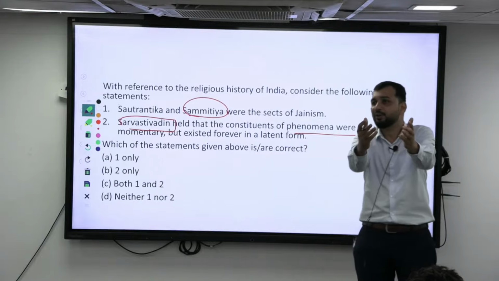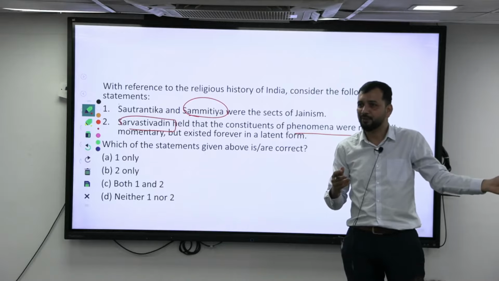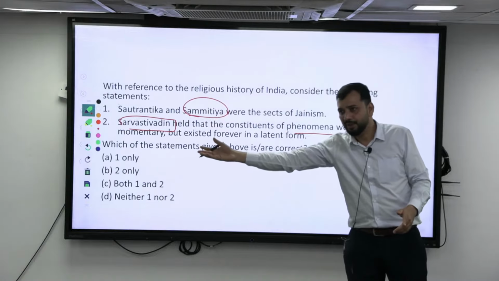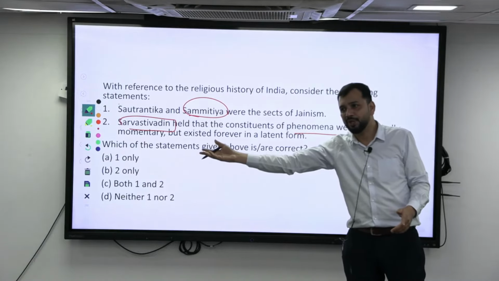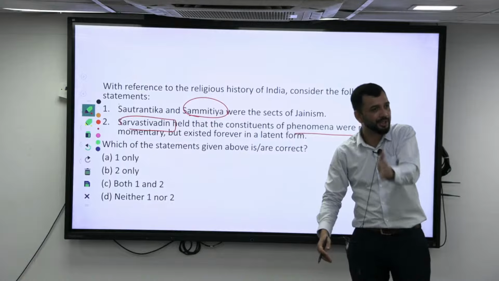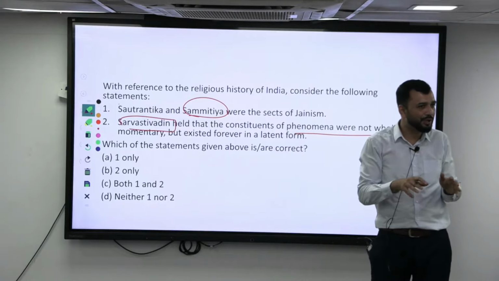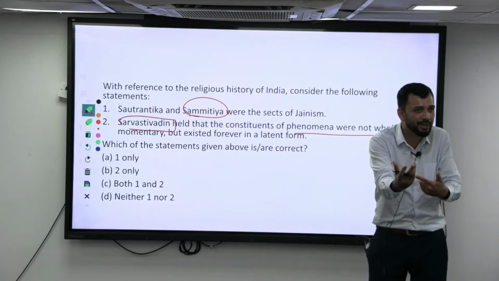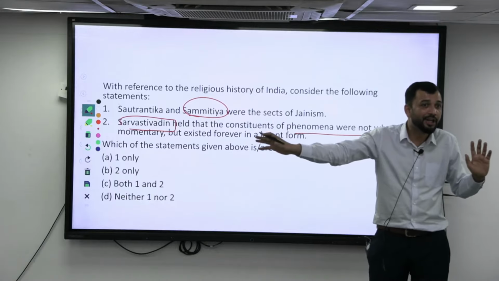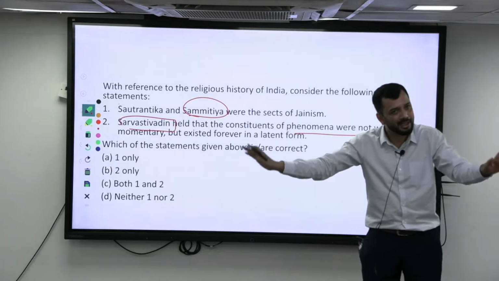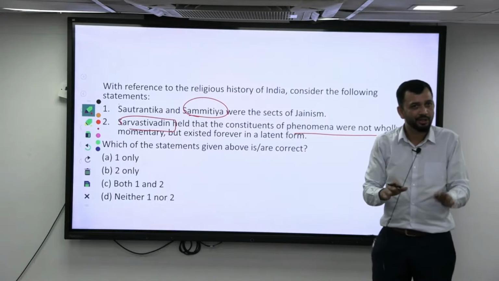Maybe momentarily you are not experiencing it, still it is a part of the movie. What is about to come in the next scene is also part of the movie. So past, present, future, all are part of one only. Maybe one is happening at a time, which does not mean others are not existing. They are existing in their latent form. That is the Sarvastavadin.